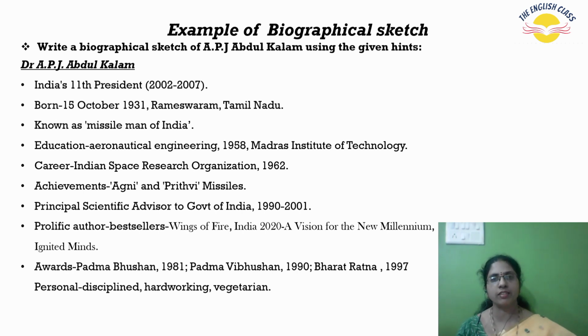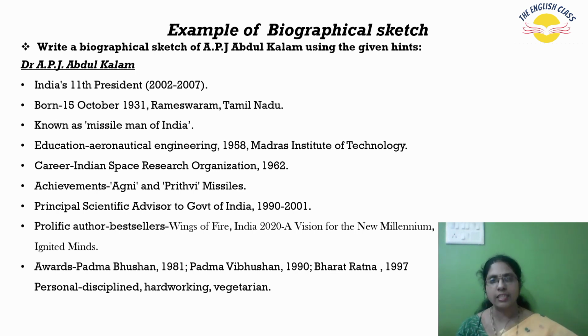Career, Indian Space Research Organization, 1962. Achievements, Agni and Prithvi missiles. Principal Scientific Advisor to Government of India from 1990 to 2001. Prolific author, bestsellers, Wings of Fire, India 2020, A Vision for the New Millennium, Ignited Minds. Awards, Padma Bhushan, 1981, Padma Bhushan, 1990, Bharat Ratna, 1997. Personal, disciplined, hardworking and a vegetarian.